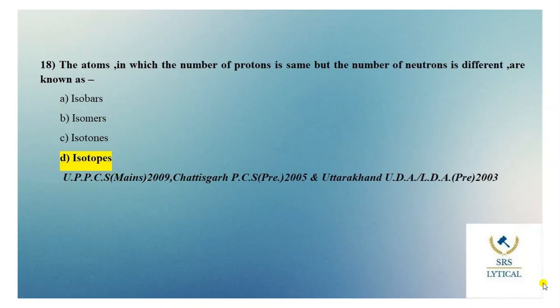The atoms in which the number of proton is same but the number of neutron is different are known as, options are isobar, isomer, isotones and isotopes. The right answer of this question is option D, that is isotopes. The isotopes are a set of nuclides or atoms having the same number of protons but a different number of neutrons. In other words, the same atomic number but having different atomic mass. Each individual isotope has a separate nucleus. The isotopes that are unstable and undergo radioactive decay are called radioisotopes. Moving to the next question.